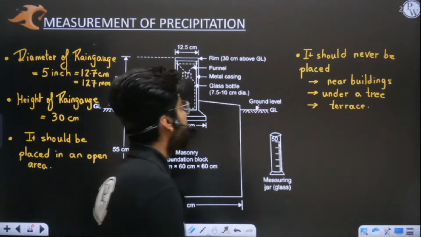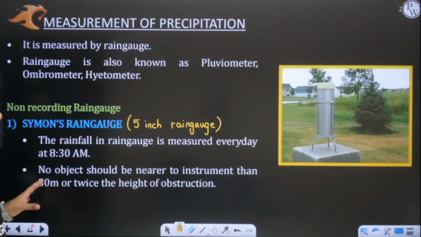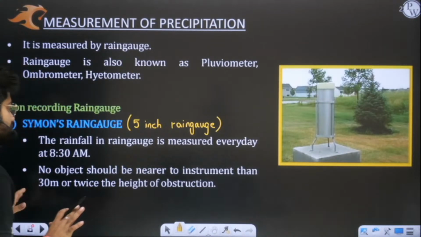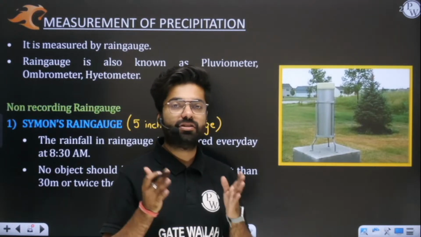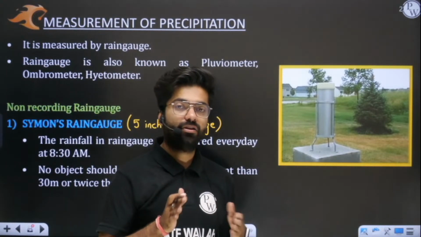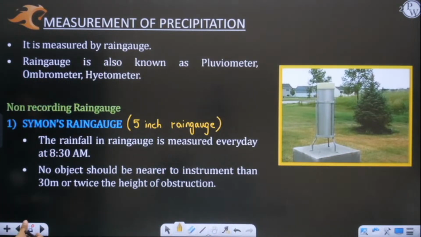Okay, so I hope this is very clear to you. It should never be placed in such places. So this is your ultimate aim. Now we have one condition here, which is mentioned in IS 4987, which is your Indian code for rain gauges. In that code, it is written that no object, listen very carefully, this